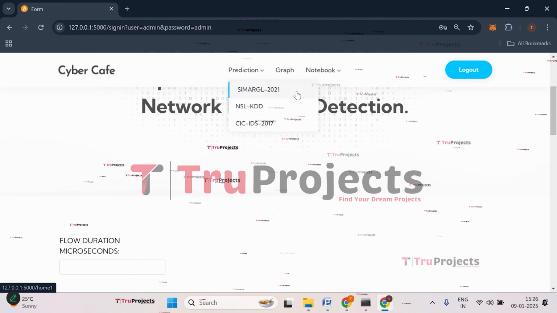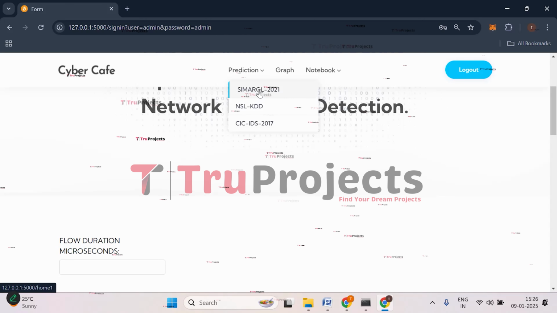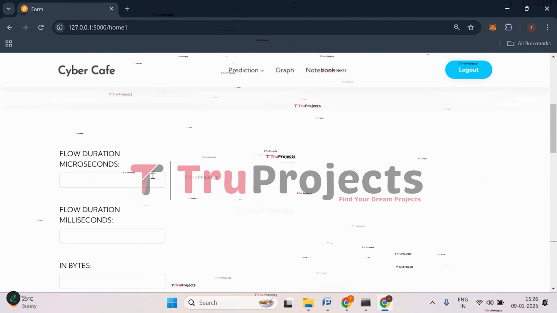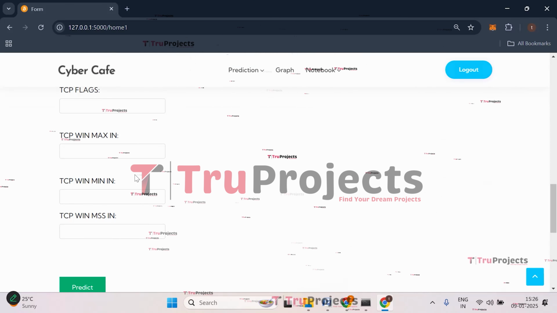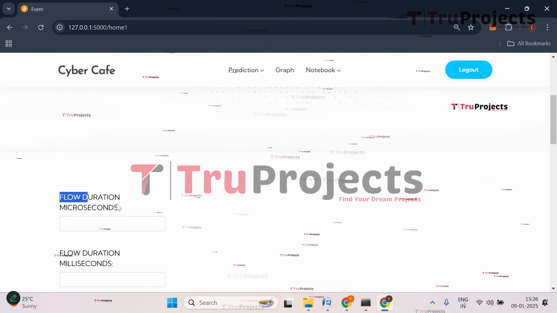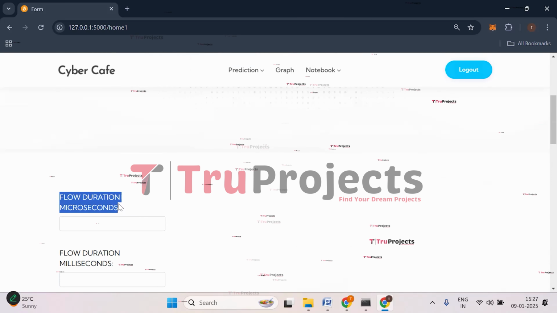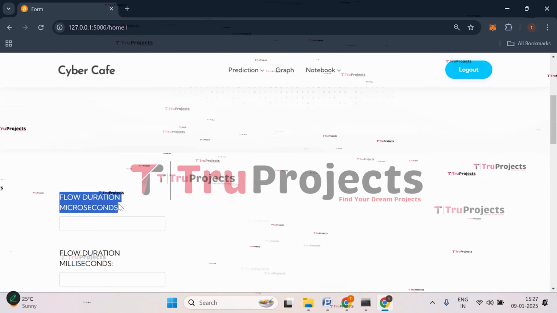So first, let's do detection using the SIMARGL 2021 dataset. So click on that. So these are the input features that need to be given as the input. Based on that only, we will be getting the prediction. So the first one we have is the flow duration microseconds. This refers to the duration of the network flow in microseconds.